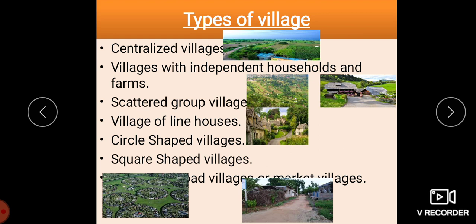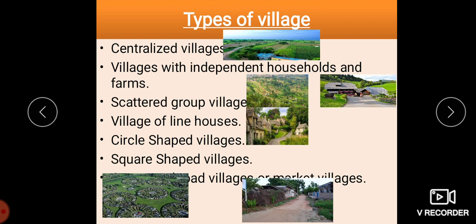Now we are having the villages with independent households and farms. Where do we find this type of village? We find this in the coastal areas, children, and in the irrigated areas of Raichur district of Karnataka. Here a farmer lives away from other farmer families, and the house is surrounded by the cattle shed, agricultural equipment, and fodder for cattle. So here we can see.